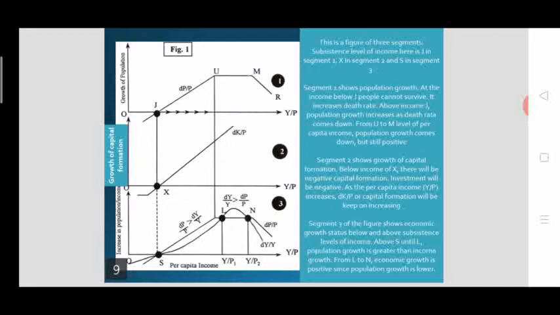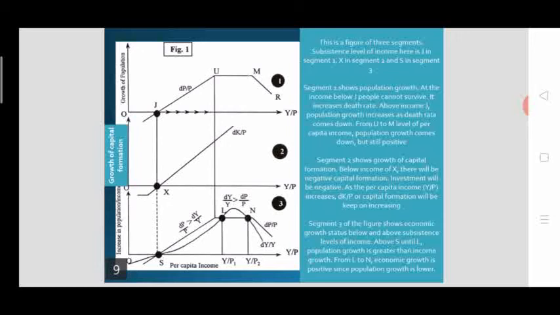birth rate. So delta p by p, that is population growth, will be positive only when the income is above the subsistence level, and it will be increasing until u, and then remain stagnant for a period of time, and it will again come down. This is the situation explained by Richard Nelson. And let's come to the second segment of the diagram.